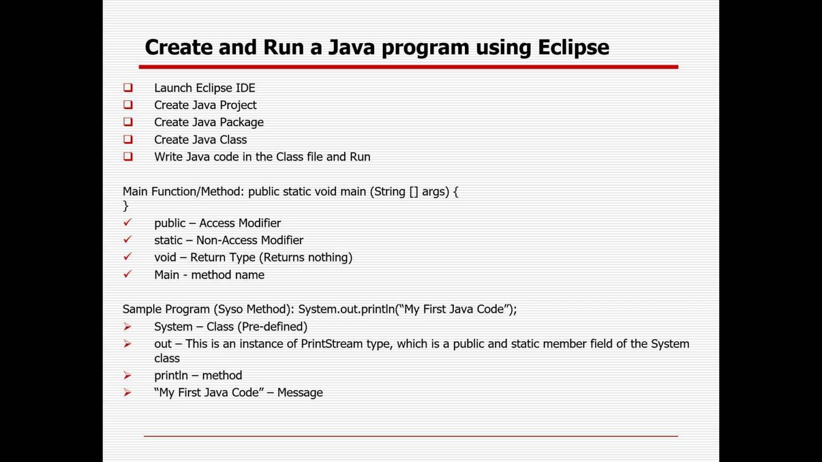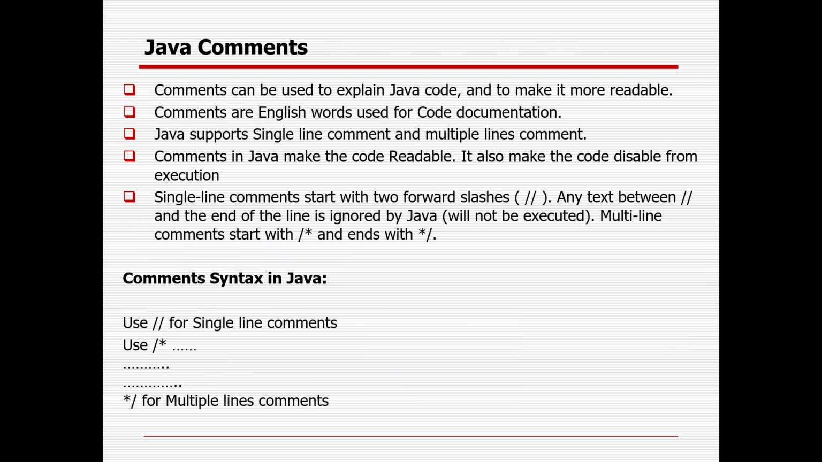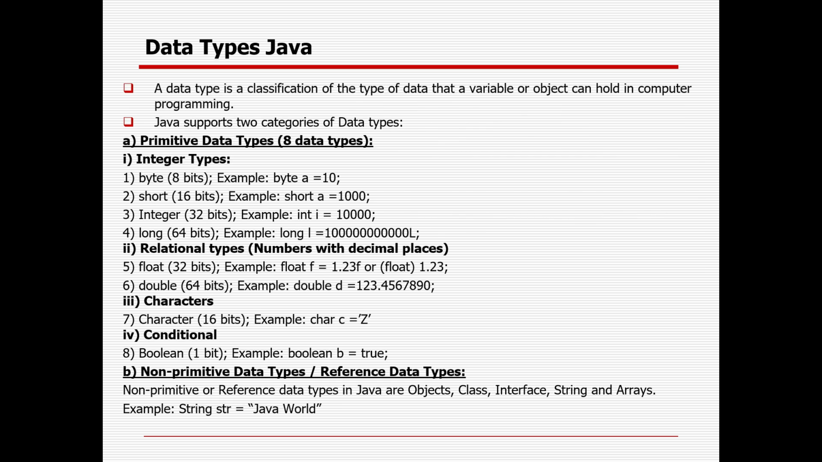So public static void main and the string argument, that is the signature of the main method. And SOP is nothing but System.out.println to print out anything. All the program execution starts from the main method. Comments you can use to disable something from execution instead of removing it. Comments give a lot of important value for code documentation, explaining the code, and also make the code more readable. You can use single line or multiple line comments.